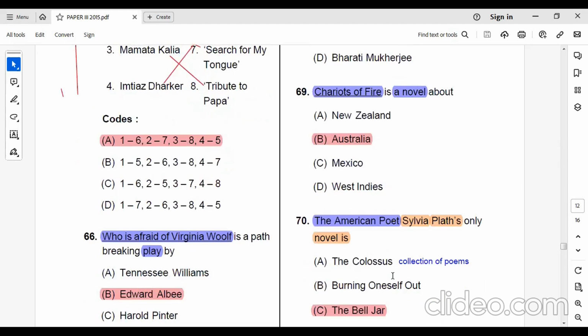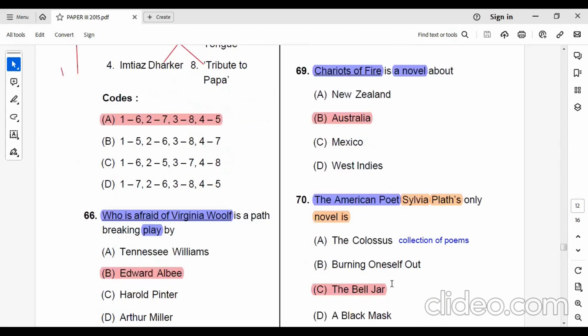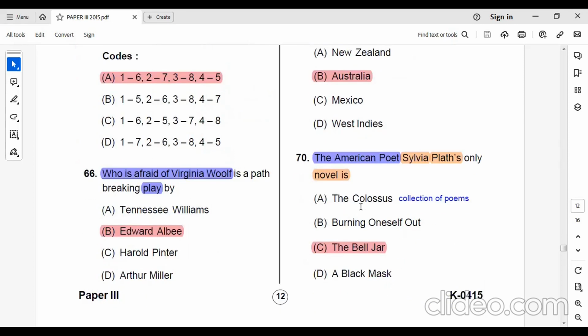Then the American poet Sylvia Plath's only novel is here, The Bell Jar, because I find that the other works are not novels. They are mixed up. Some are poems, another is another kind of book. But Sylvia Plath has written only one novel, called The Bell Jar.